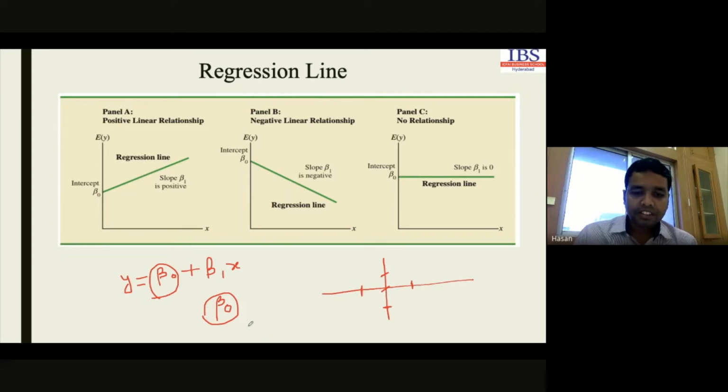Okay, and beta 1 indicates the slope of the equation, in how much angle it creates. If it starts from here, this particular angle is known as the tangent value. This particular angle is known as beta 1. So beta 1 indicates the slope and beta 0 indicates the intercept value. Is that clear?